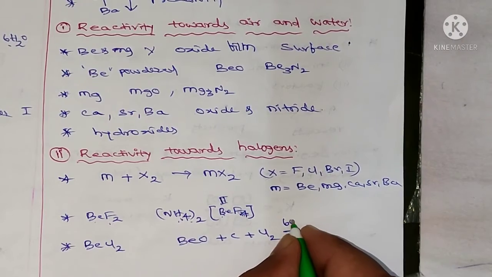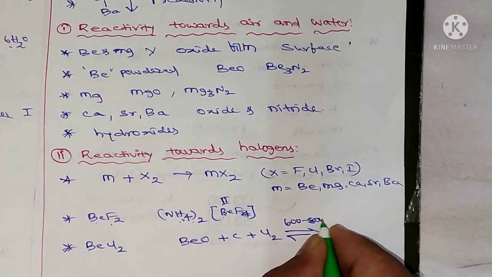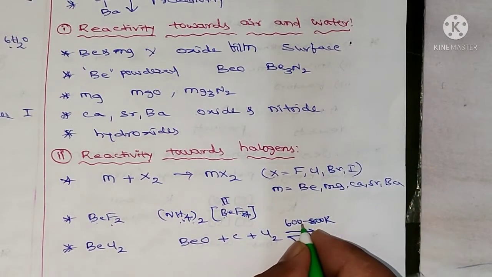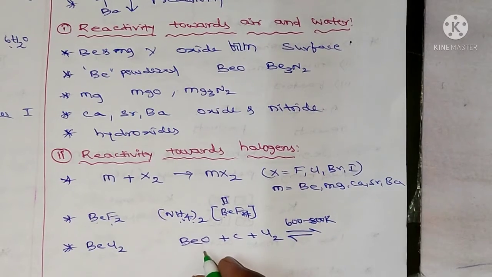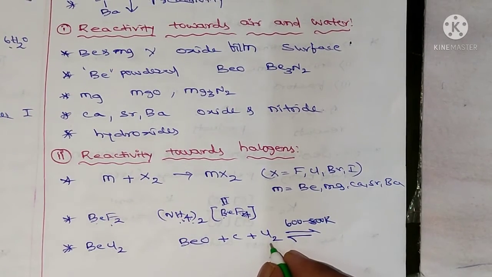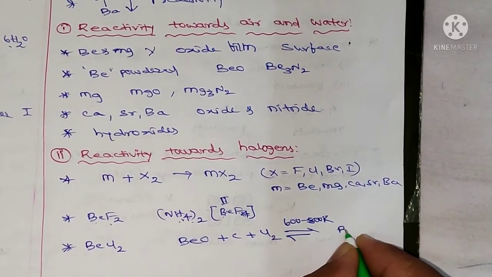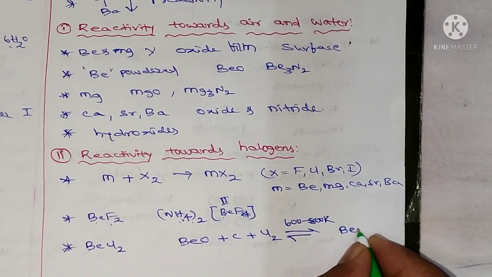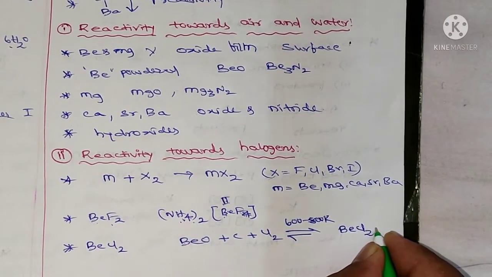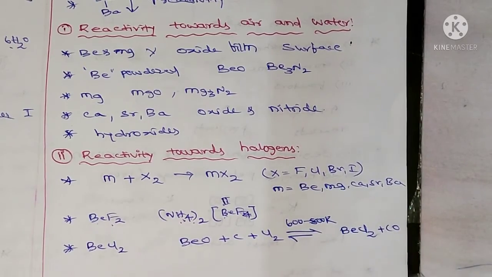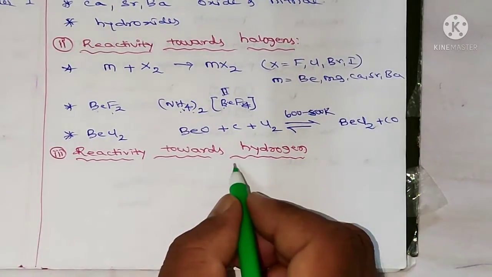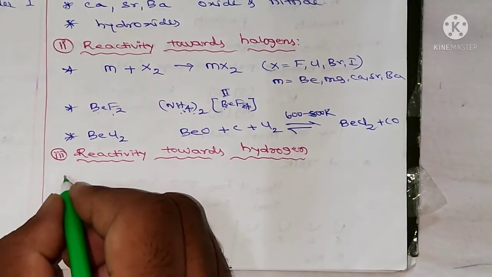The temperature is 600 to 800 Kelvin. At this temperature, beryllium oxide reacts with carbon and chlorine to give beryllium chloride plus carbon monoxide.